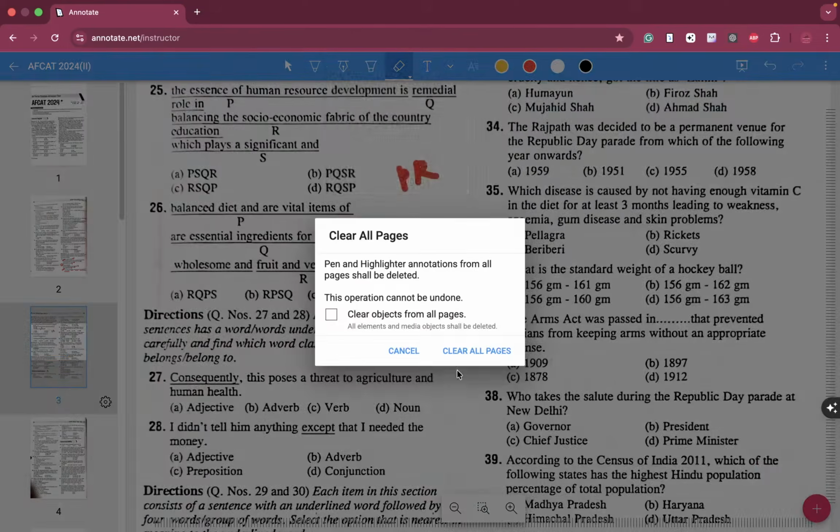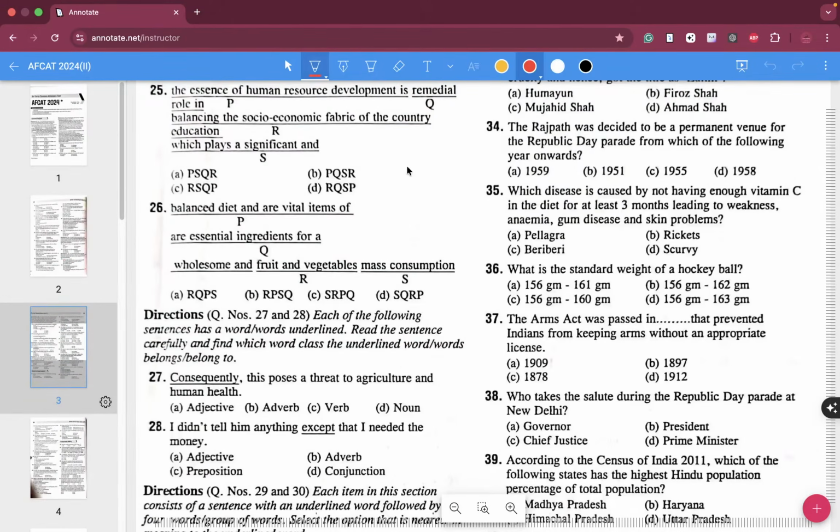One thing is certain over here, that S and Q are supposed to come together, so these two are definitely not your answer. Now these two we have to check. P says the essence of human resource development is education, which plays a significant and remedial role in balancing the socio-economic fabric of the country.